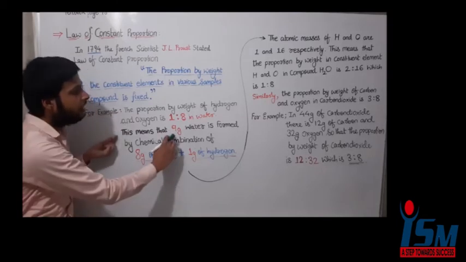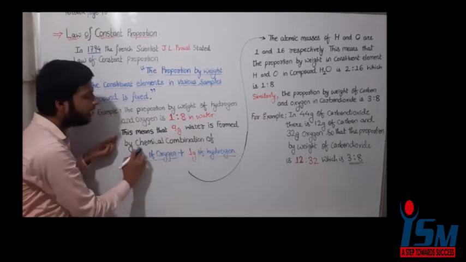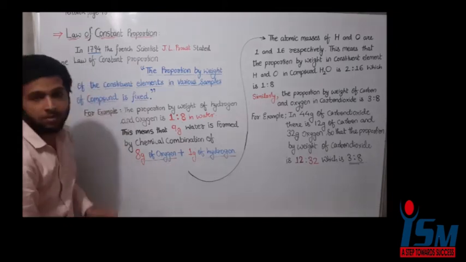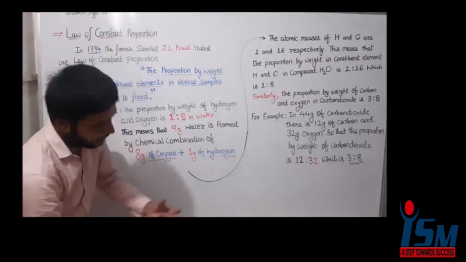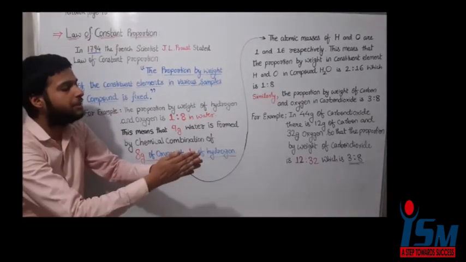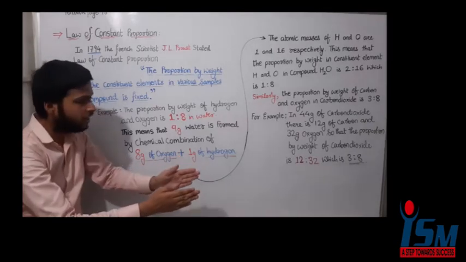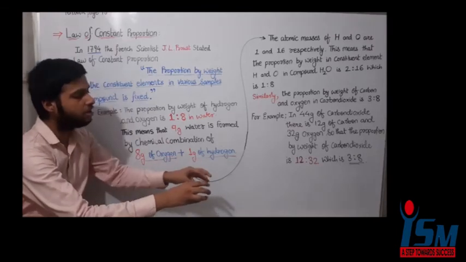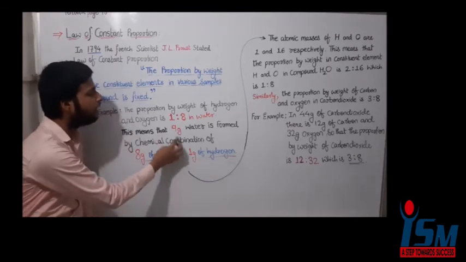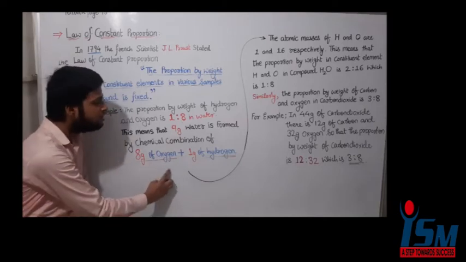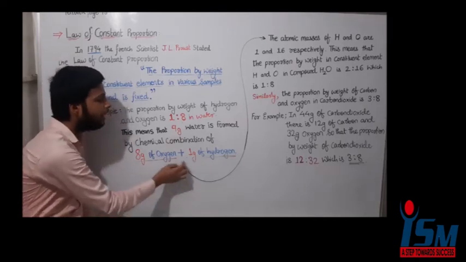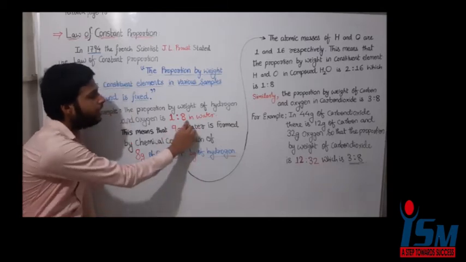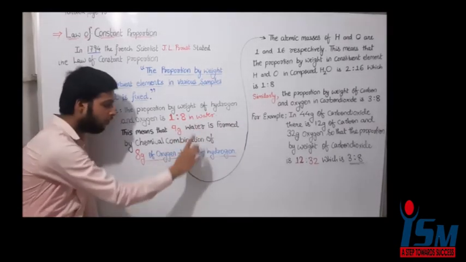This means that if 9 gram of water is formed by chemical combination of 8 gram of oxygen and 1 gram of hydrogen. If I have 9 gram of water and I separate the oxygen and the hydrogen in it, it consists of 8 gram of oxygen and 1 gram of hydrogen, which chemically combine to form 9 gram of water. That is, the ratio is 1:8 in water.